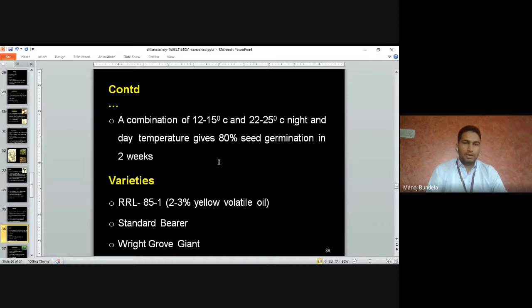Varieties: RRL 85-1, which has 2 to 3% yellow violet oil. Standard Bearer, Right Grow, Giant.